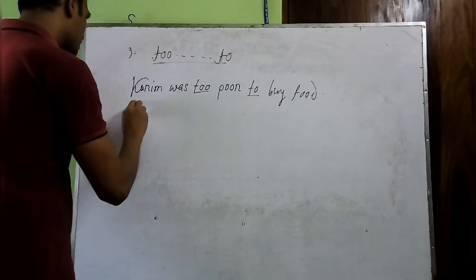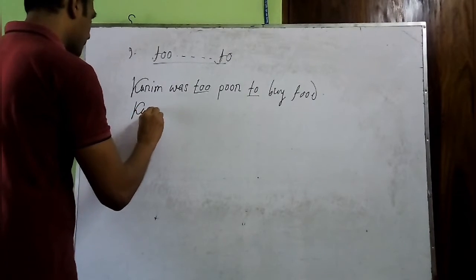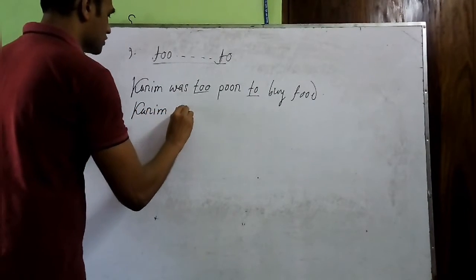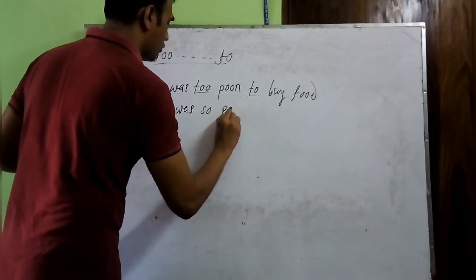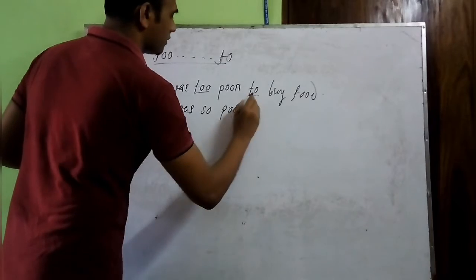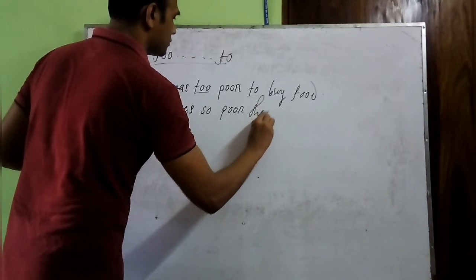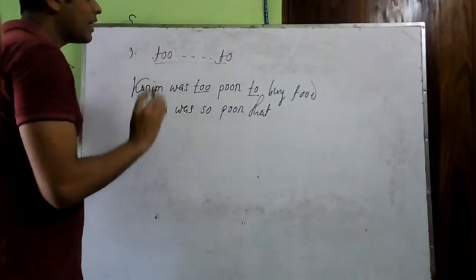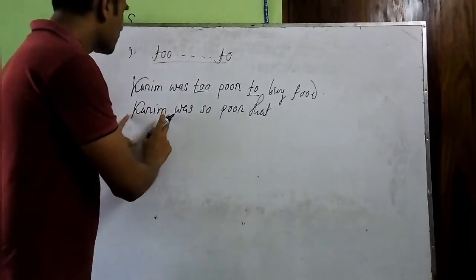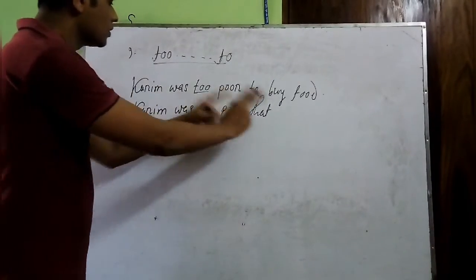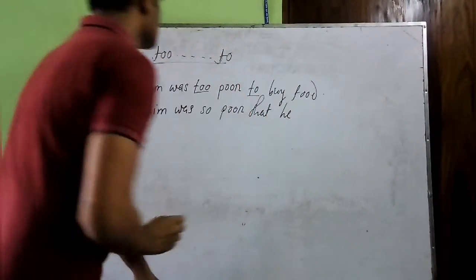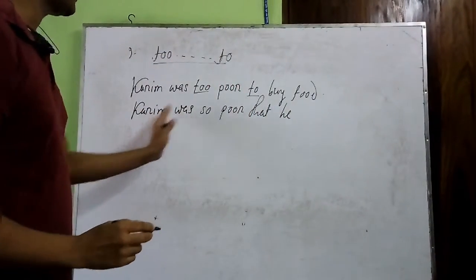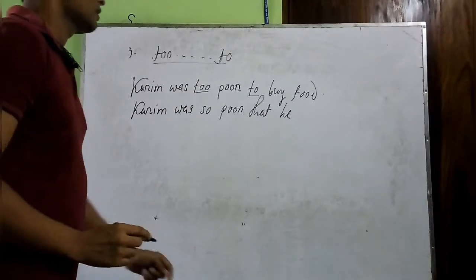So let's solve it. Karim was, so then so will come here, and that instead of to. Now the pronoun form of the noun or subject will come here. That is he. We are taking he instead of Karim. That is the pronoun form of Karim.